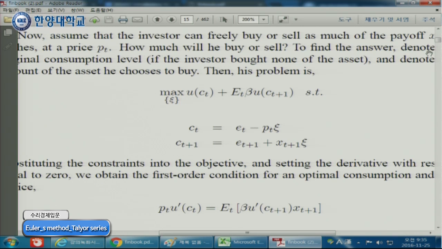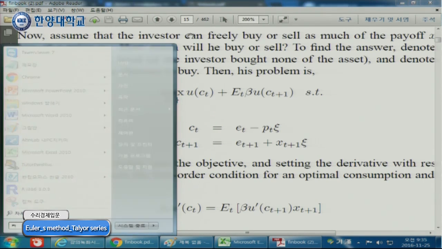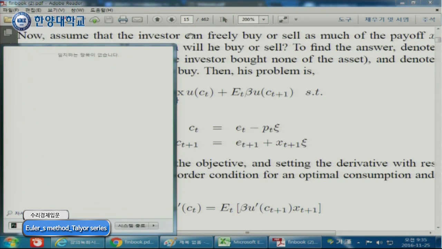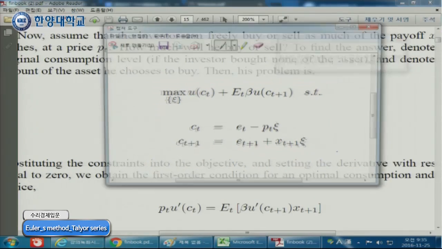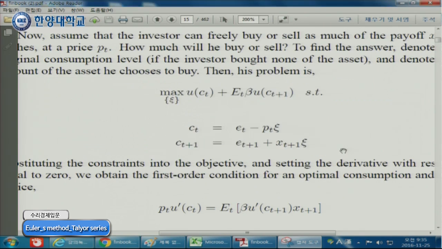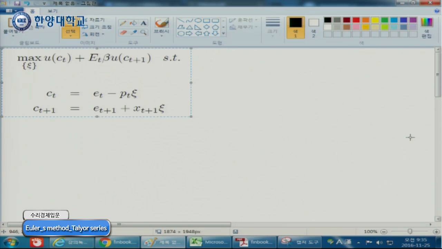So suppose you increase saving slightly today.